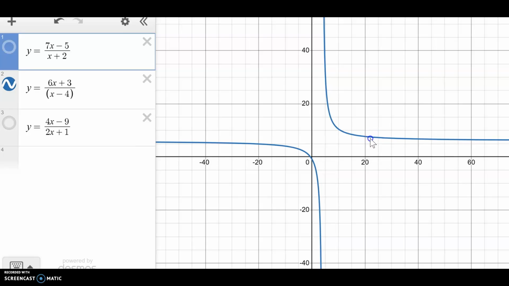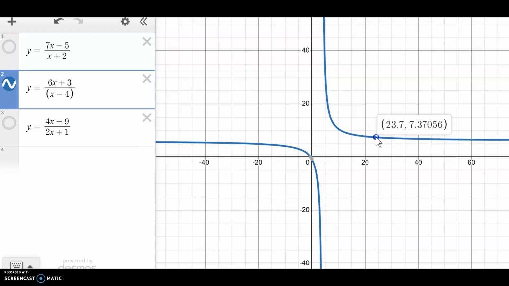For our second function, we're going to do the same thing. We're going to click and drag. There's 7.2, 7.1. Okay, it drops below 7, and it keeps going down and down. It looks like it's getting closer and closer, this time, to 6, with values of 6.4, 6.3.